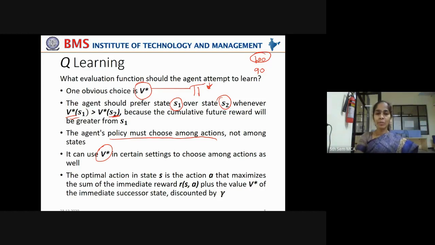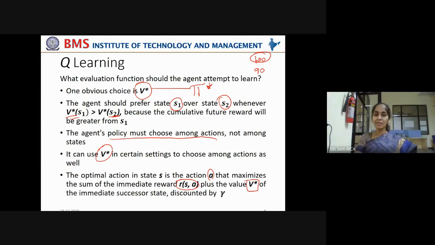So the optimal action in state S is the action A that maximizes the sum of the immediate reward r(S, A) plus the value V star of the immediate successor state, discounted by gamma.